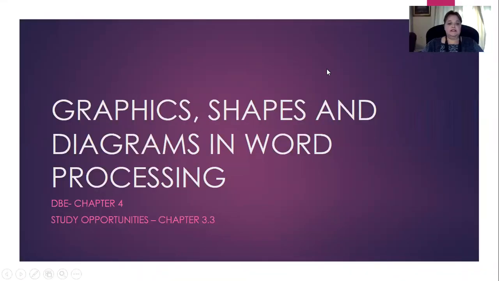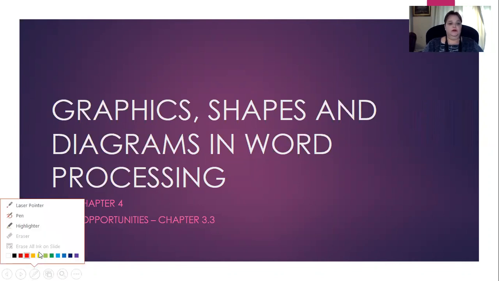Today we are going to continue with word processing and we're going to look at how to insert graphics, shapes and diagrams into a Word document or a Google Doc, depending on which software you are using.